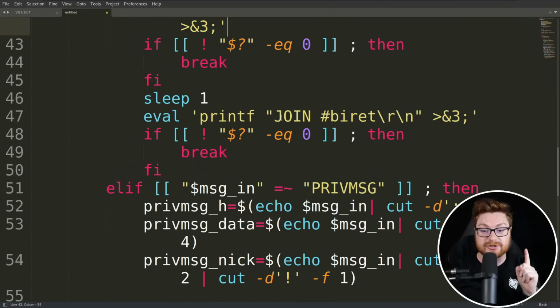And then ultimately we join a biret channel, or biret. I don't know how exactly that should be read, but that must be the specific channel designated for the sort of command and control for this little Raspberry Pi Trojan and malware here.